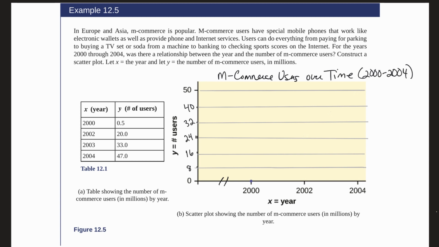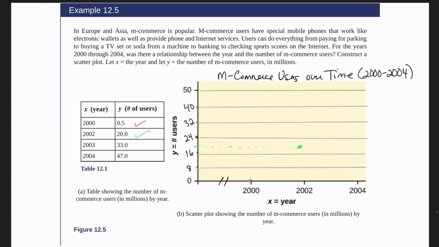Let's go ahead and graph this data. So first, we can see that in the year 2000, they had 500,000 users. So that is actually pretty close to the bottom here where 2000 is. So we got that dot. Then we have 20 million users in 2002. So here's 2002. We'll go up to about 20, which is about right here. We can see that if we go over, we're right at about 20 on our axis.